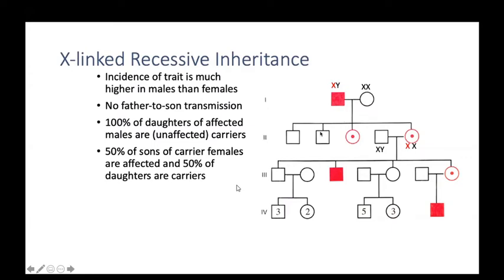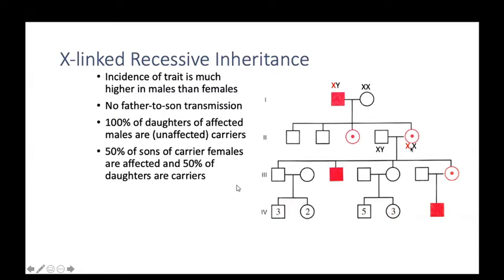Then if this carrier female marries an unaffected male, who has an XY chromosome, and the female has this recessive gene chromosome, here again the disease passes. One male is unaffected, the second male is affected. Why? Because one X chromosome came from mother and the Y chromosome came from father. Then one X chromosome came from father and one X chromosome came from mother, so the girl is unaffected. Then one X chromosome comes from father, one X chromosome comes from mother. Thus the female becomes a carrier.